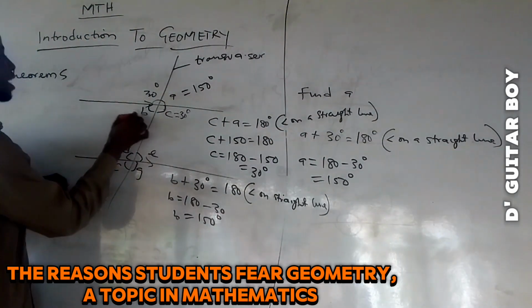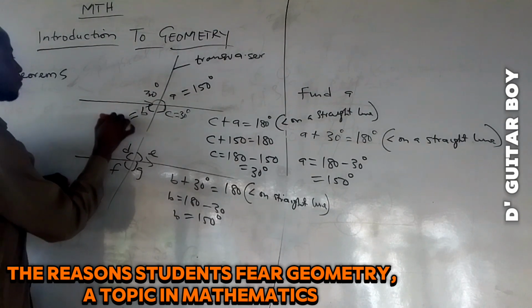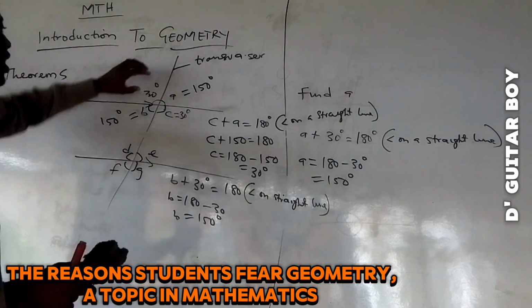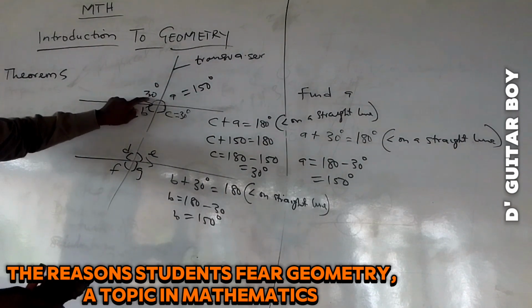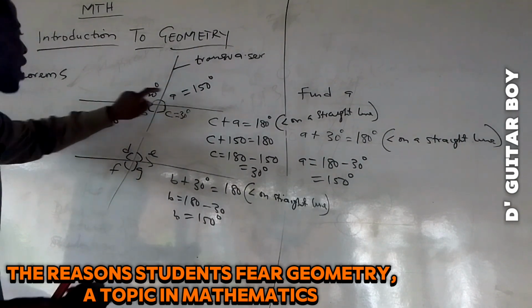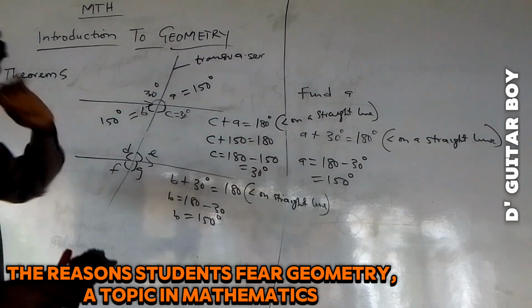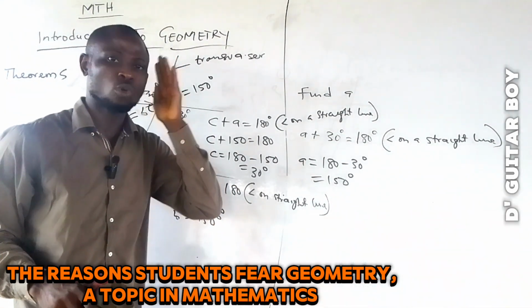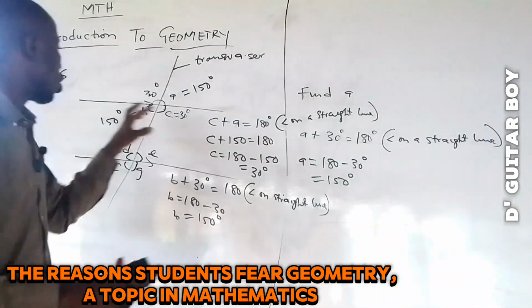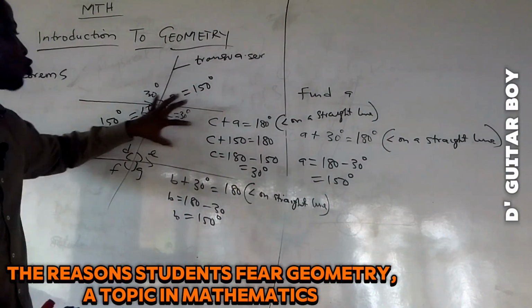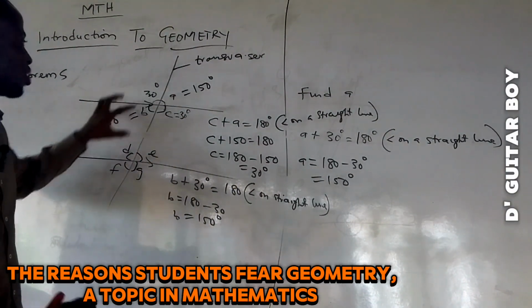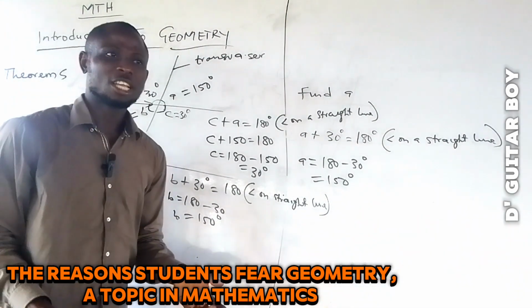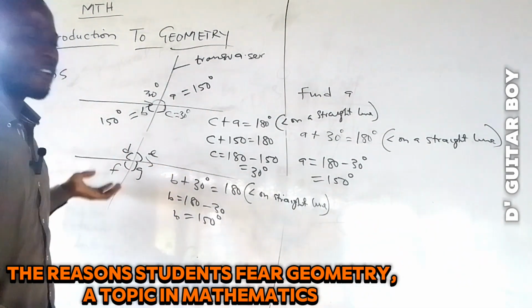I can write here B is equal to 150 degrees. You see how I am able, imagine this was the only angle they gave to me. From this angle, I have been able to calculate this one, this one, this one, because of the theorems I know in my head. Now that I have done calculating this one, I know that everything here corresponds to this one.